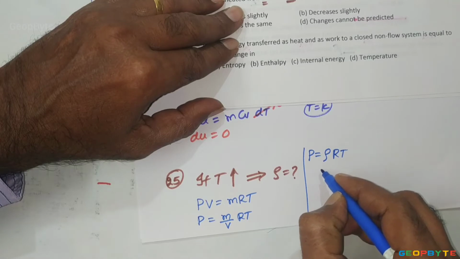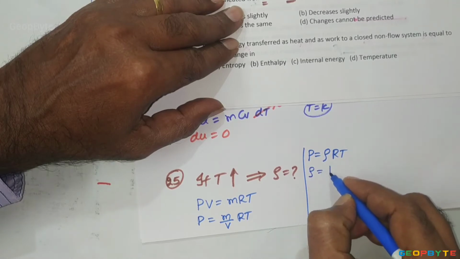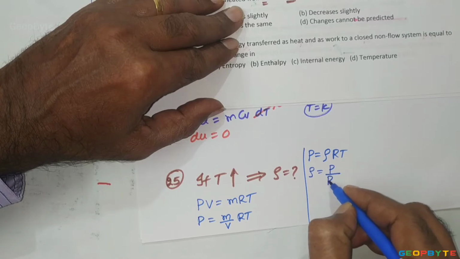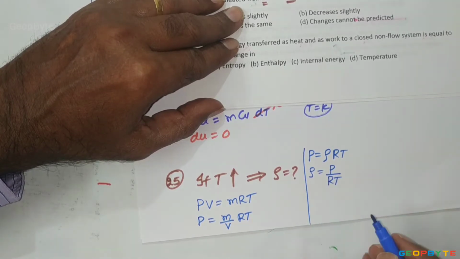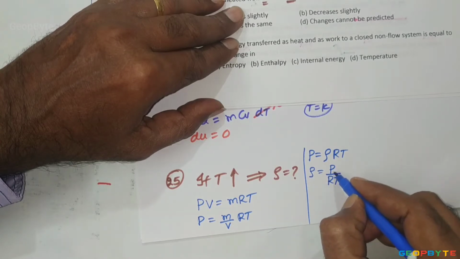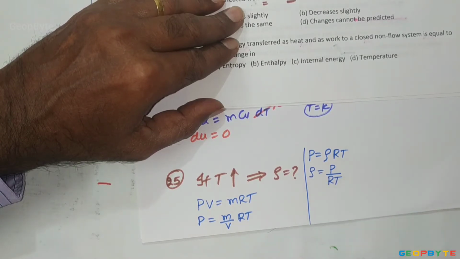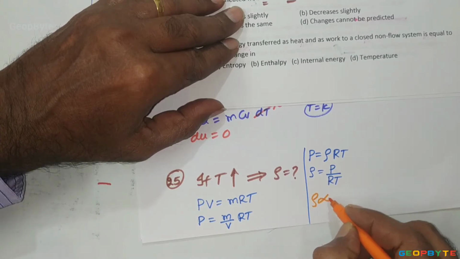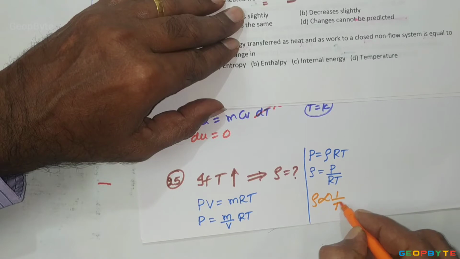From this, the density equals P by RT. It is asking the relation between the temperature and density. Therefore, P and R are treated as constants. Then it can be written as rho is inversely proportional to absolute temperature.